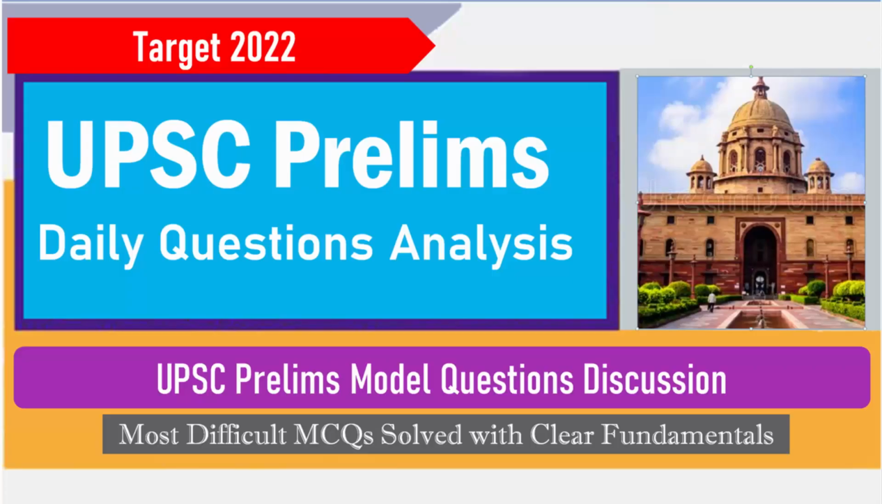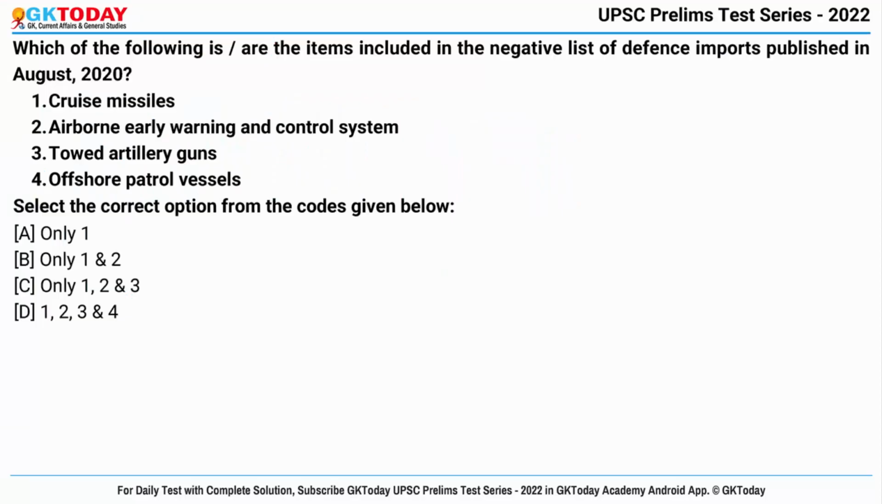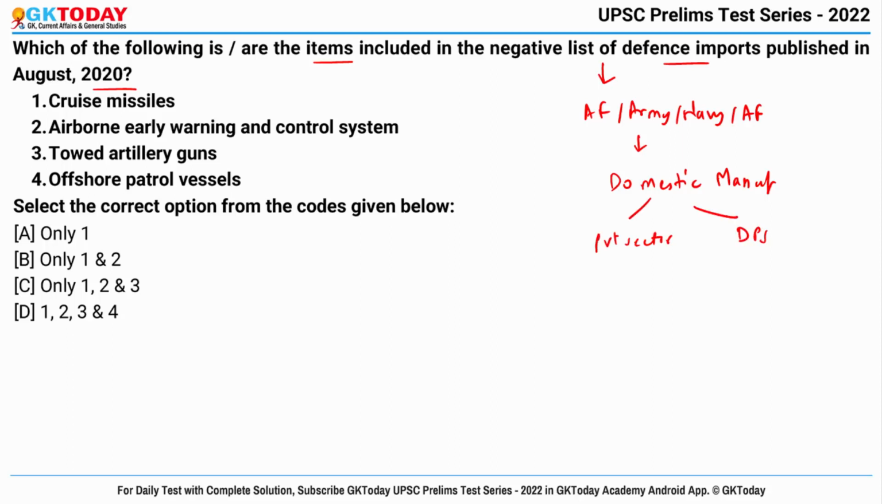So today this is our lecture number 35 and now let's start. Question number 1. Which of the following are the items included in the negative list of defense imports published in August 2020? First of all, what is this negative list of defense imports? Actually, it means that the armed force, army, navy and air force will only procure such items from domestic manufacturers, and these manufacturers could be private sector players or DPSUs, that is Defense Public Sector Undertakings.